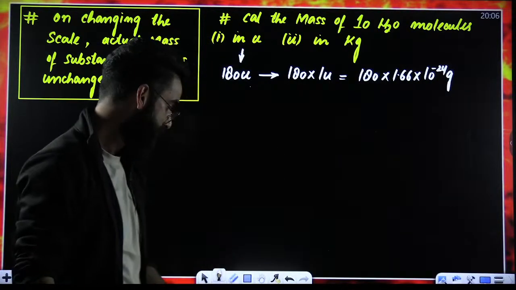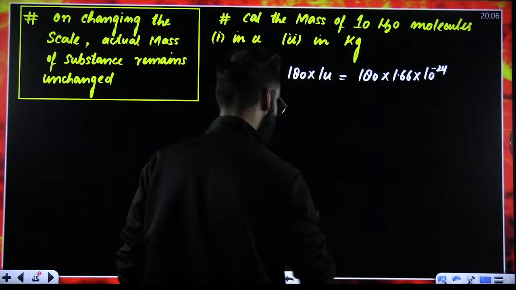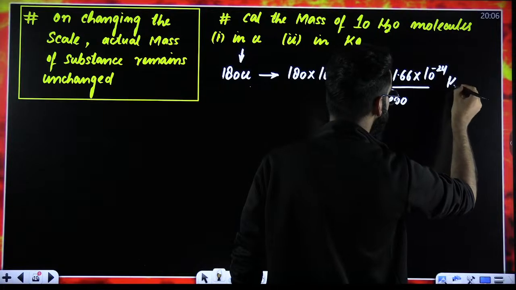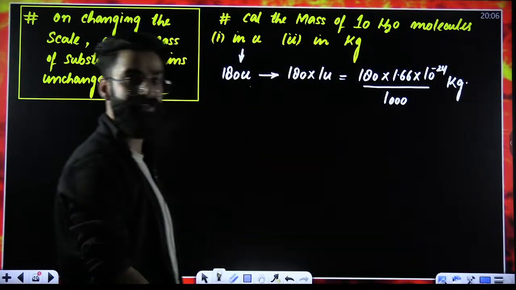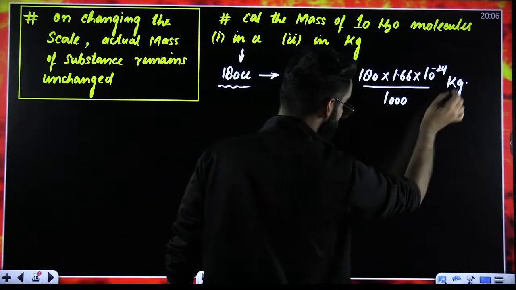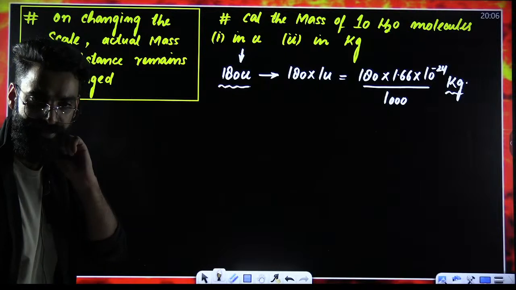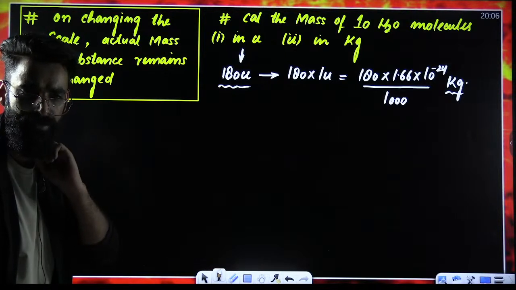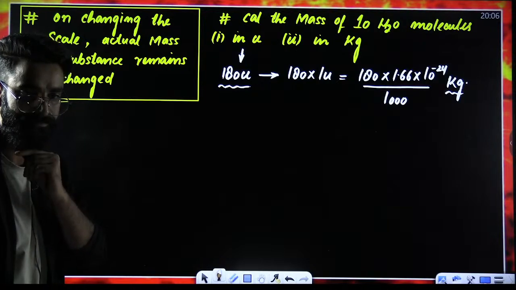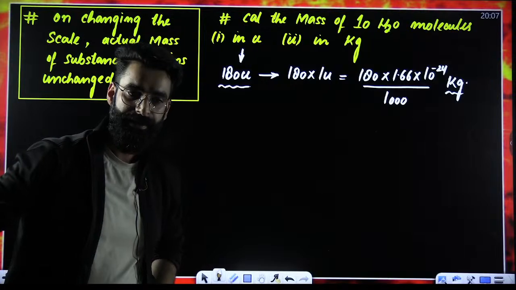If I want to convert this into kilograms, I'm just supposed to divide this term by 1000, then it will come in kilograms. So this is the mass of 10 water molecules in U, and this is the mass of 10 water molecules in kilograms. I believe all these things are clear.